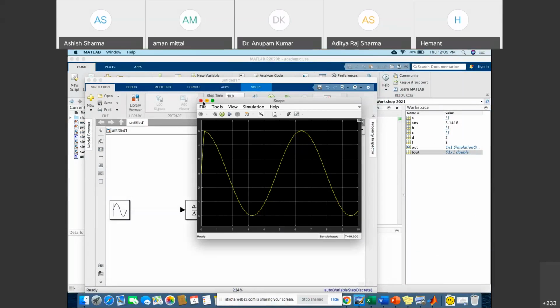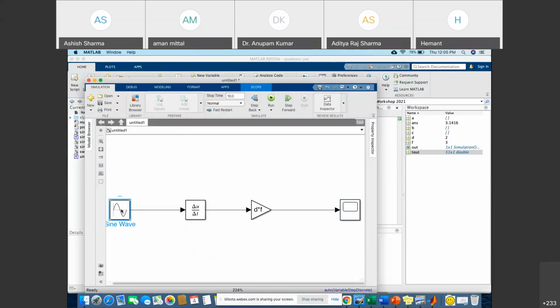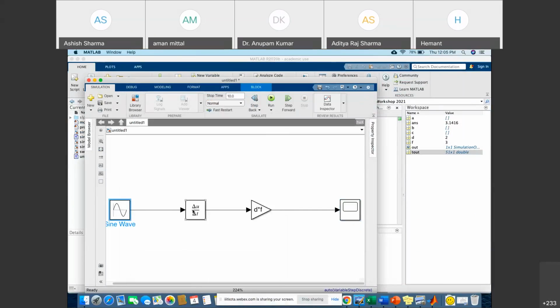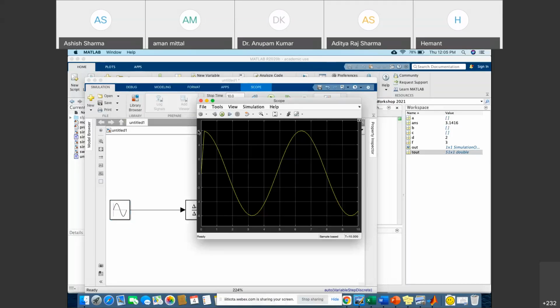Okay, so you can see what happened here: you gave a sinusoidal input whose amplitude is 1, and the frequency you have taken is 1 radian per second. And what we are doing, we are differentiating one time and multiplying with some constant. Here D is 2 and F is 3. Now it becomes 6, so it is multiplied by 6. So now you can see the amplitude is 6, right? The maximum amplitude is 6 and minimum amplitude is -6, right?